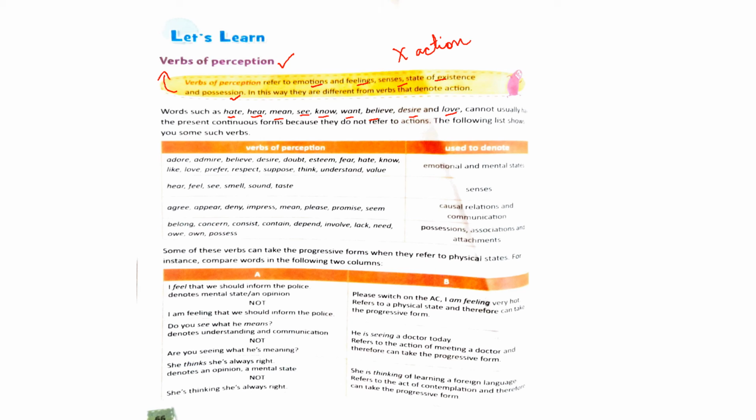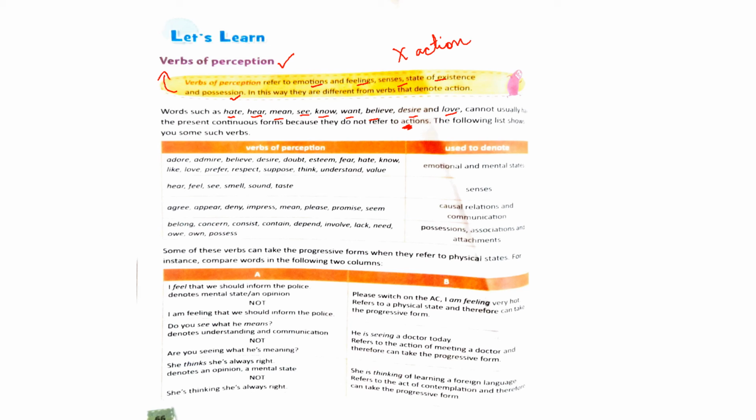So such verbs, or you can say verbs of perception, cannot be used in present continuous forms because they do not refer to any action. They are not usually used in present continuous forms.